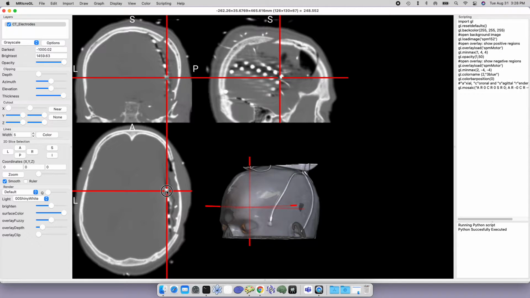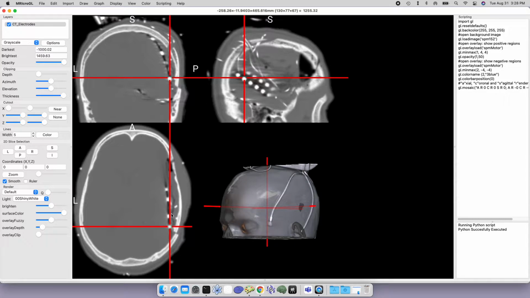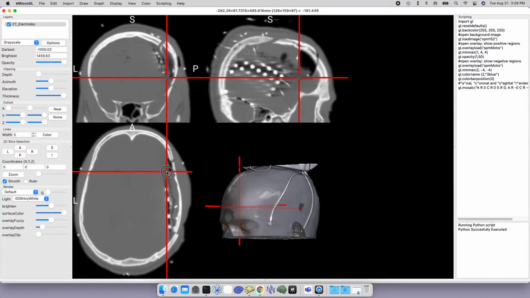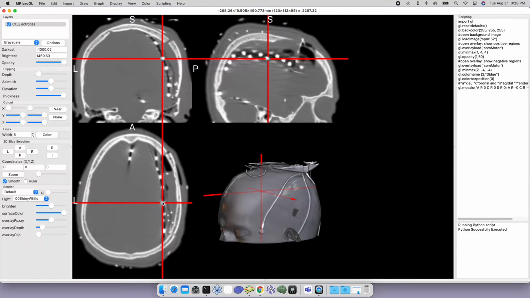And we can also see the brightness of these electrodes that are actually implanted directly against the brain underneath the skull flap. And so this is something where we might want to look at the brain a little bit differently and try to get a better feeling for where these electrodes are on the brain underneath. And there's a couple ways that we can do that.